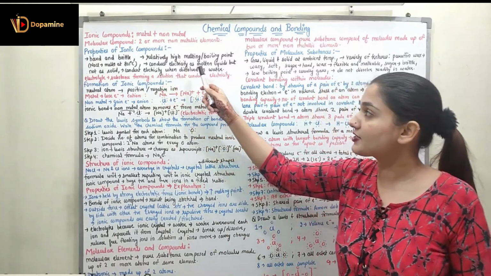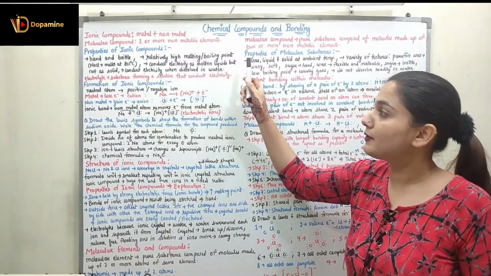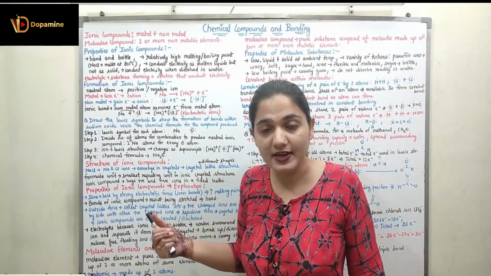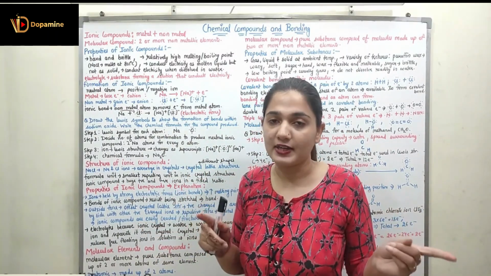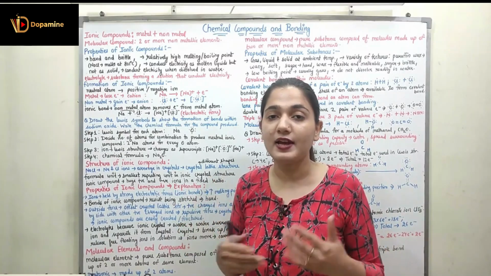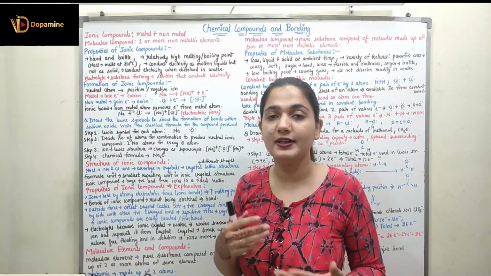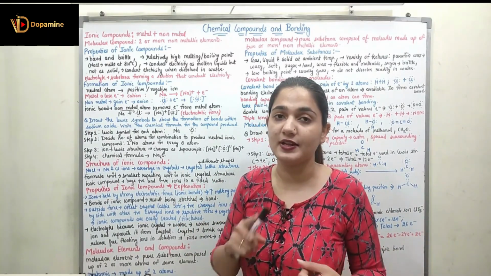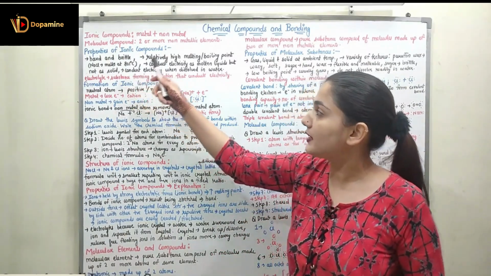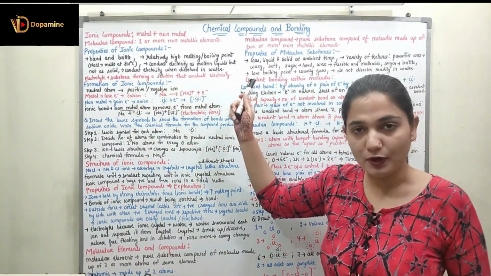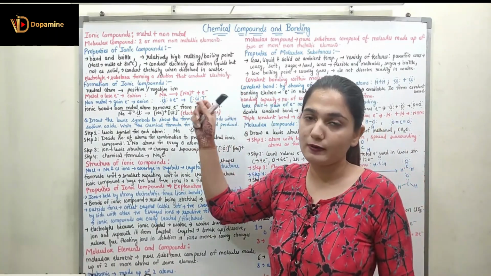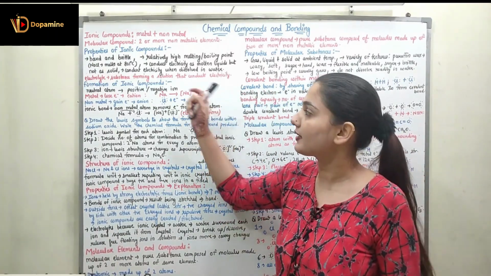It conducts electricity as a molten liquid but not as a solid. Whenever they are in the solid state, they are non-conductors of electricity, whereas if I melt it and they are in the molten state, they are good conductors of electricity. Plus, they conduct electricity when dissolved in water. So either in the molten state or when dissolved in water, they conduct electricity.